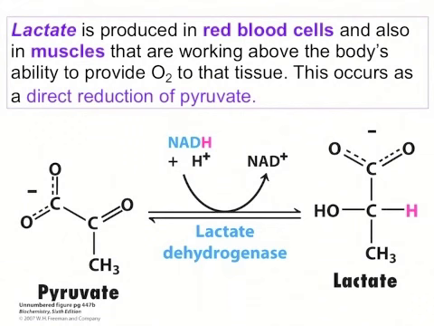The production of lactate occurs as a direct reduction of pyruvate. So we're going to take the 3-carbon molecule pyruvate and we're going to reduce that to form lactate. The enzyme that does this is lactate dehydrogenase. The electron donor again is NADH, and we're going to yield NAD+ plus lactate.